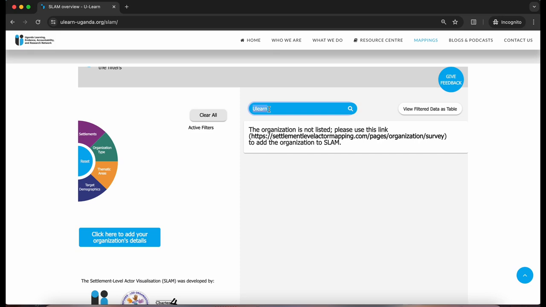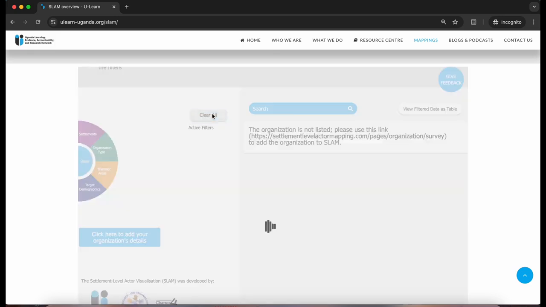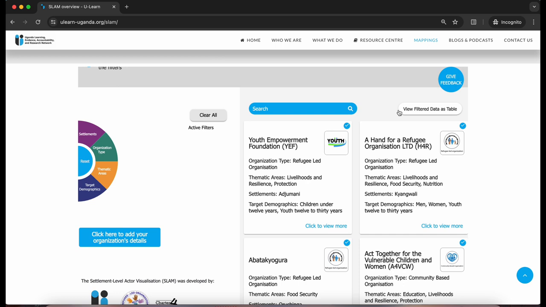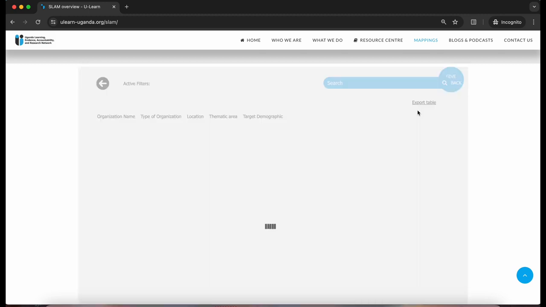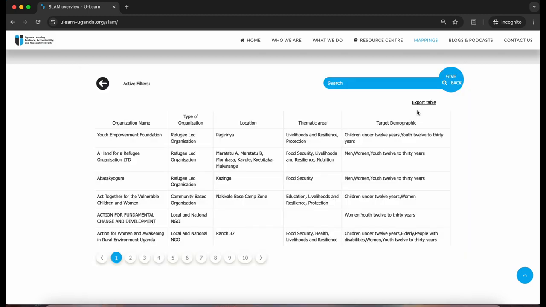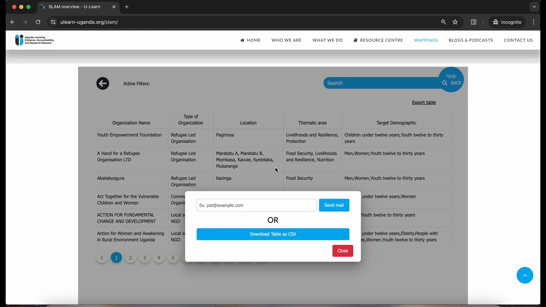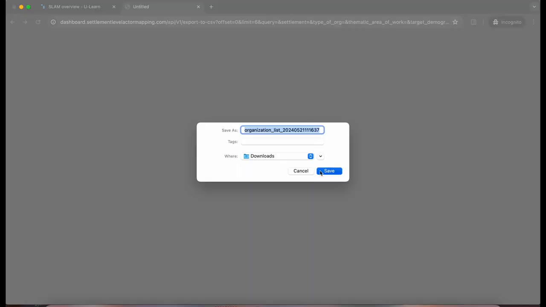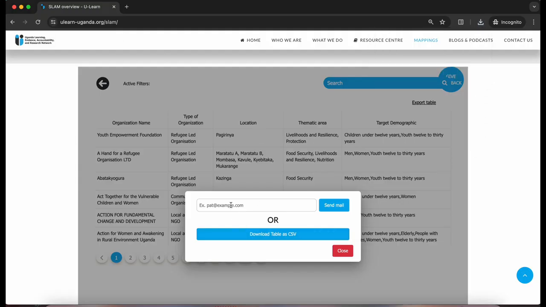SLAM also provides the option to download data in Excel format or receive it via email. Using the View Filtered Data as a Table button on the top right corner, in the table view that pops up like this, click Export Data to download or email the file. You can click the Download CSV button to directly download the data to your device, or enter your email and then click this button to make sure that the data is sent to you via email.